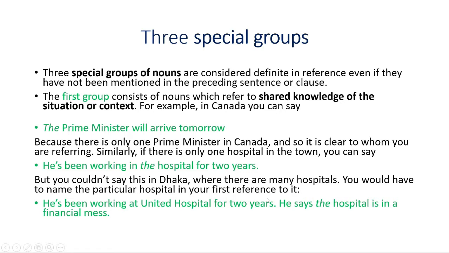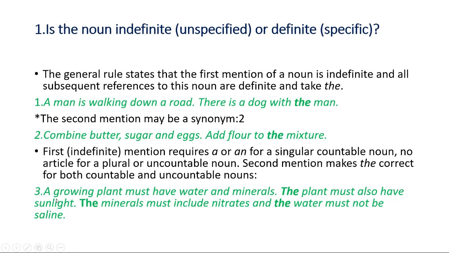In the first sentence we do not use any kind of article before plant, water or minerals. But in the second line we have used the definite article the before plant. In the third sentence we have used the before minerals, and also the before water. Why?